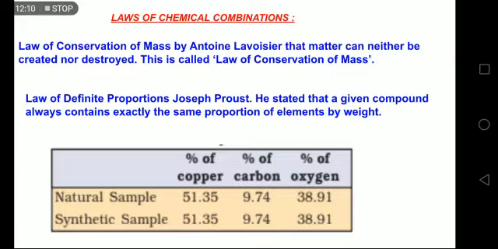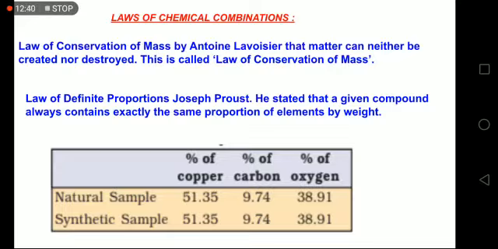So an example of a compound which has copper, carbon and oxygen in it, and these are the percentages in a natural sample, percentage of copper, carbon and oxygen respectively, and exactly the same percentages are there in the synthetic sample, because when scientists synthesize a compound in the lab, they cannot change the composition, then it will not remain the same compound.